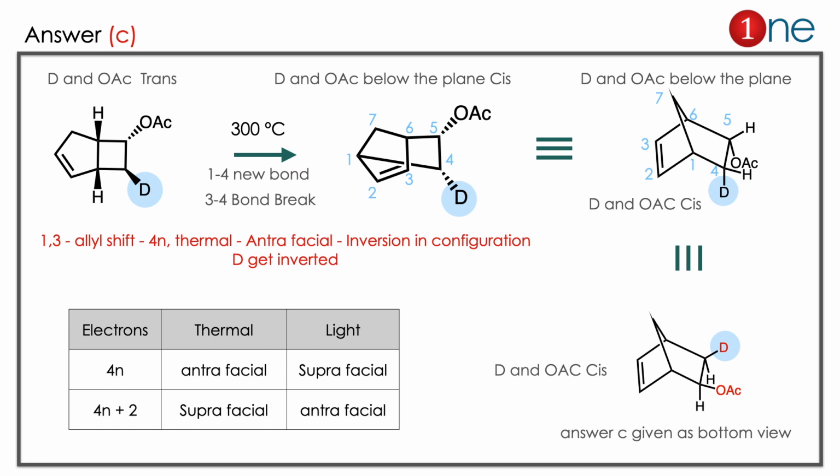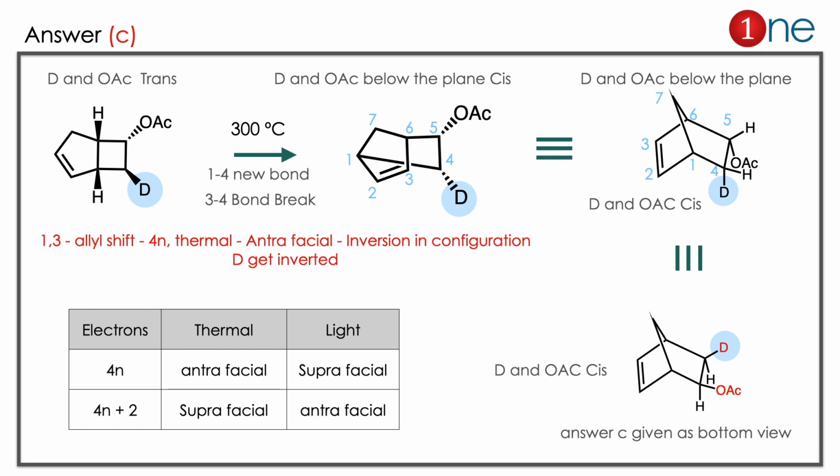So we rewrite the molecule for our understanding. We rewrite it as a bicyclic structure. So the 7th one will go above the plane. The 2,3 double bond is there. Deuterium and acetate are cis to each other. So we rewrite clearly to get the answer. Deuterium and acetate will go above, as suggested in answer C.